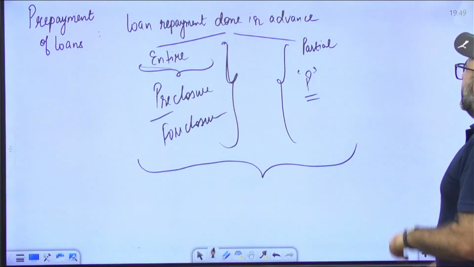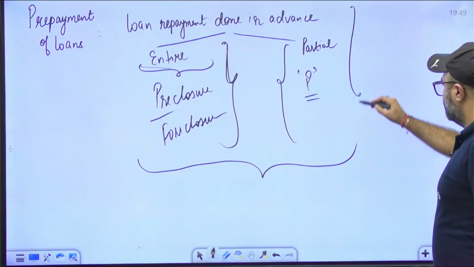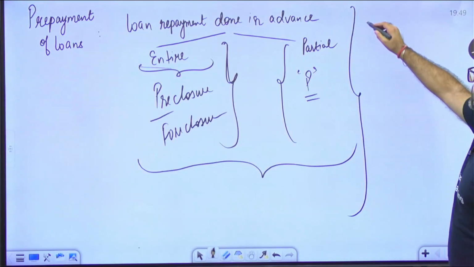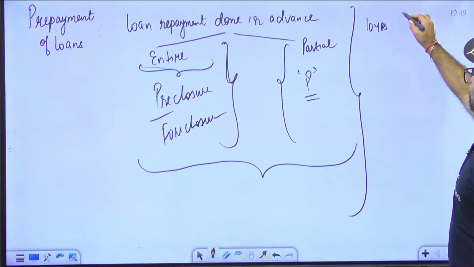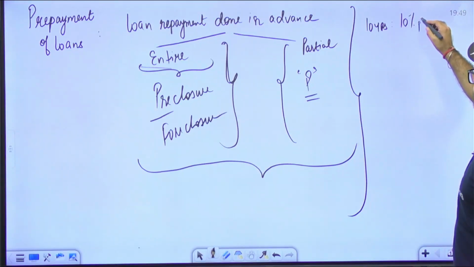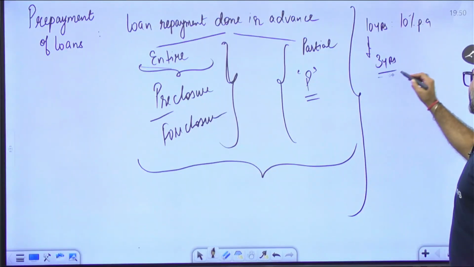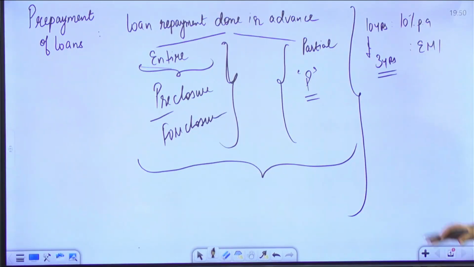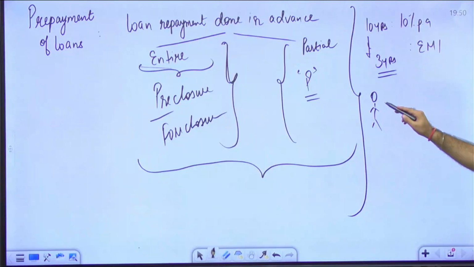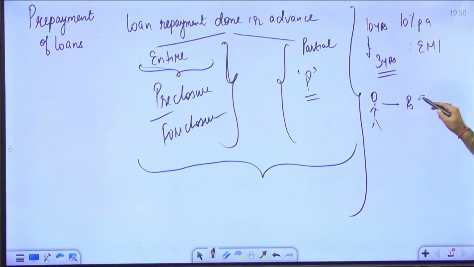अब इसमें पॉइंट क्या है? पॉइंट ये है कि सर अगर आप बैंक के पास गए and you say बैंक की I have borrowed a loan from you and the loan tenor is 10 years, lending rate is 10% per annum and it's already 3 years that I have been making the repayment of this loan through EMI. Now at the beginning of the 4th year, I approached the bank and I said कि सर मेरे पास कुछ बोनस आया था मेरी कंपनी से, so I have decided that I will be paying 5 lakh rupees in one go. So I want to decrease the principal of my loan by paying 5 lakh rupees.